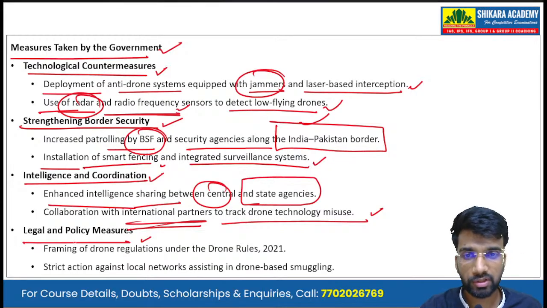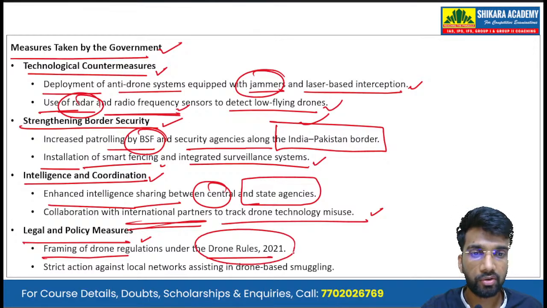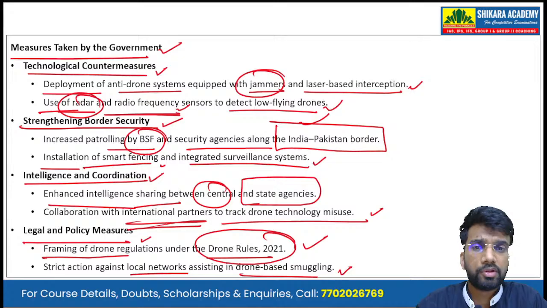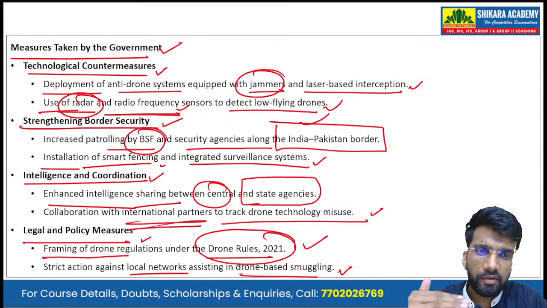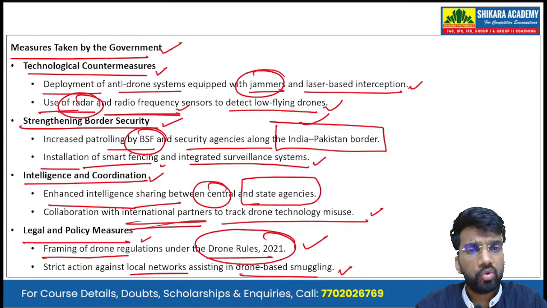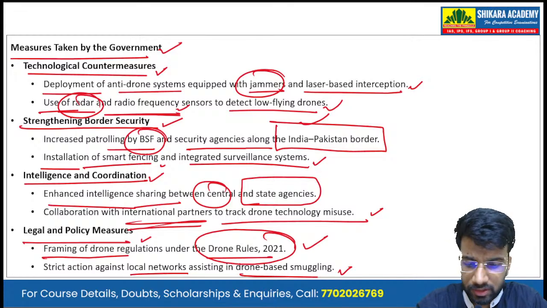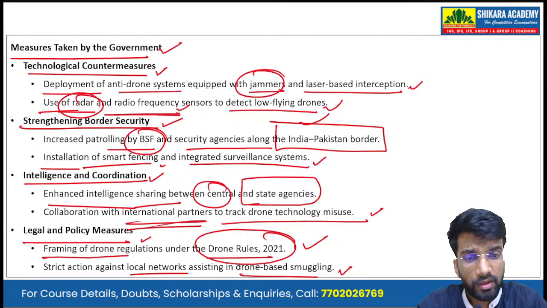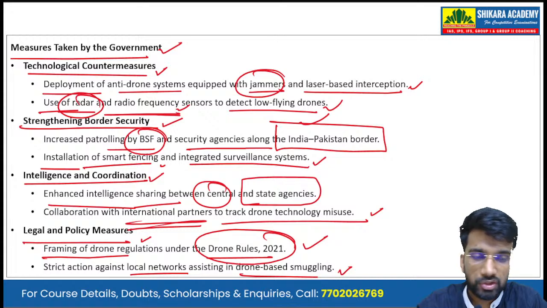Then there are legal and policy measures: the framing of the Drone Rules of 2021, and strict action against the local networks assisting in drone-based smuggling. We have come out with the policy regarding drone rules in 2021, and the local people who are involved in the smuggling of arms and drugs coming by drones from the other side of the border face strict action against such individuals or groups.